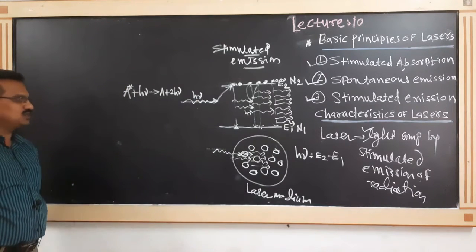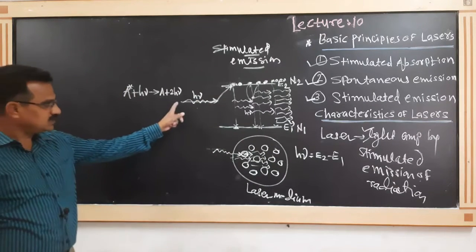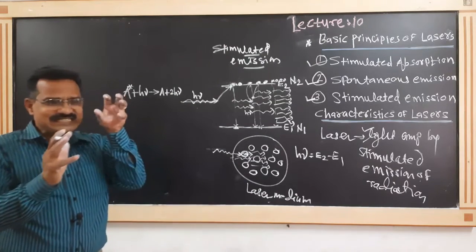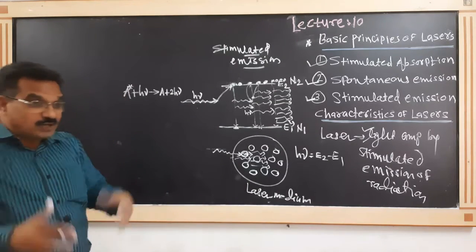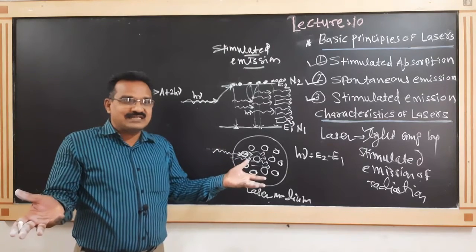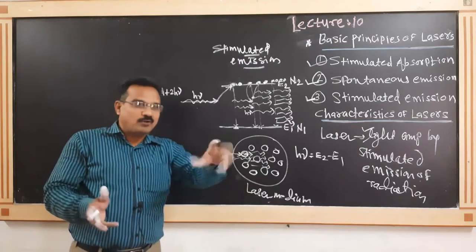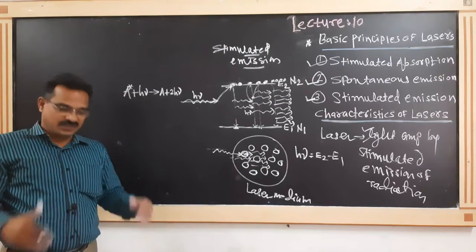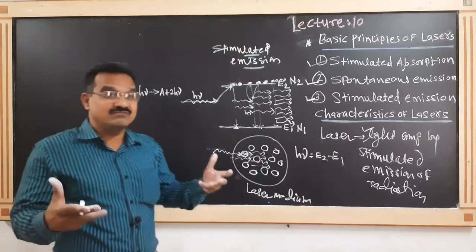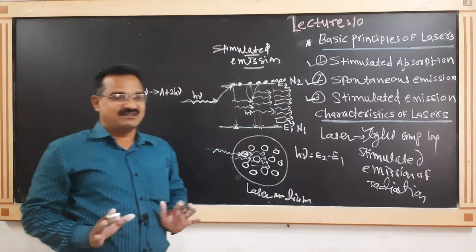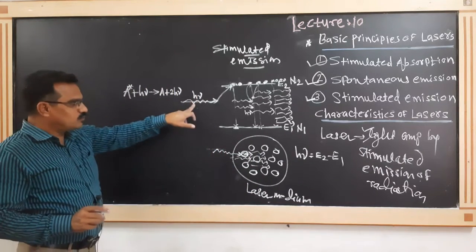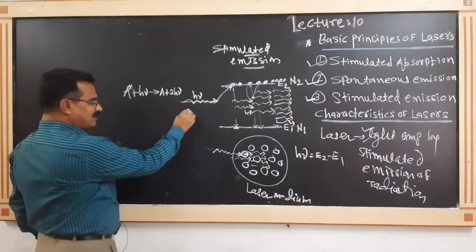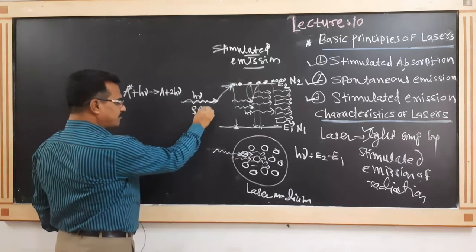In addition to this is the incident light. Depending upon the intensity of the light, the number of photons per volume in incident light, that we call rho v.